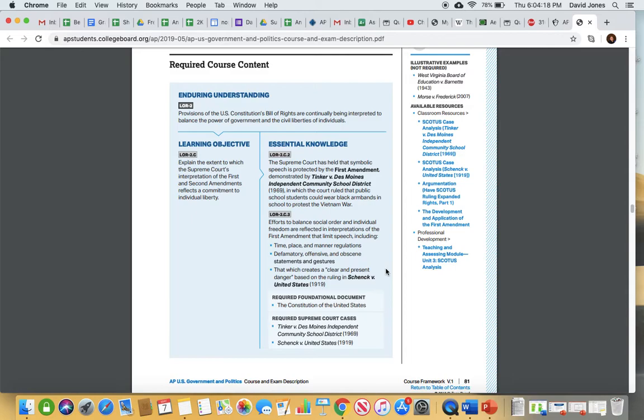Okay, so any speech that is offensive, obscene gestures, things like that are not necessarily protected speech. And then it talks about the fact that we have time, place, and manner regulations. And what that means is that certain speech may be okay at certain times, but it may not be okay at other times. So if I'm standing in a crowded movie theater and I yell fire, obviously that is not